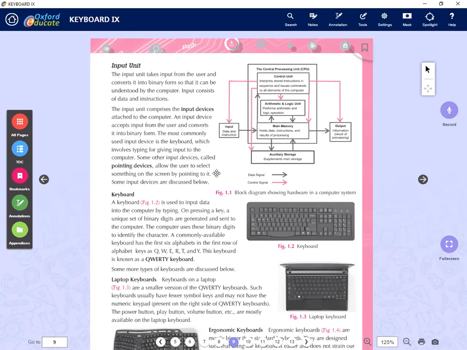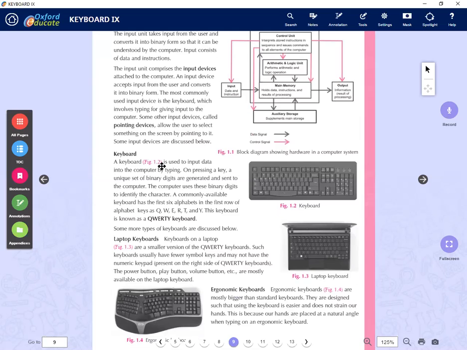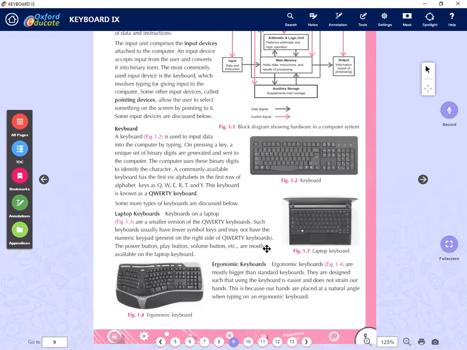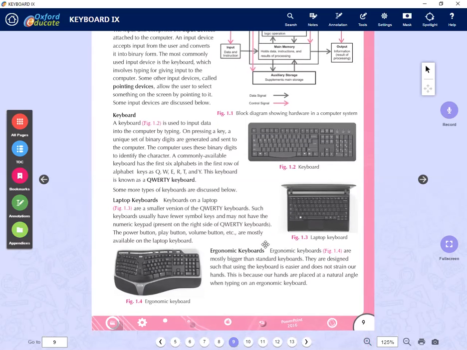Input devices we have several categories, but we have some pointing devices and non-pointing devices. Pointing means you can point something. Now on this cursor I can point to somewhere, right? But from the keyboard you can't point. So the keyboard is an input device, but you can't point with it. So let's see what are the main input devices we have to discuss. We have a keyboard, right? What is a keyboard? This keyboard is used to input data into a computer system by typing, right?